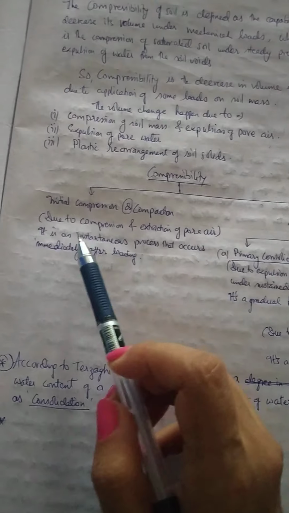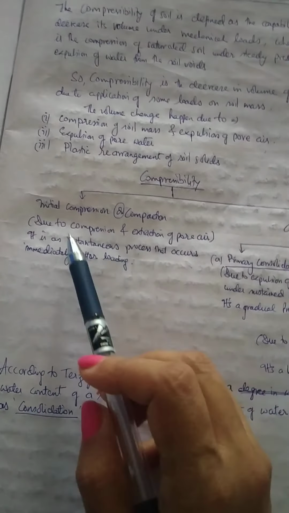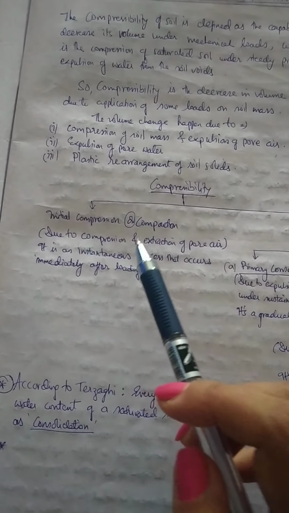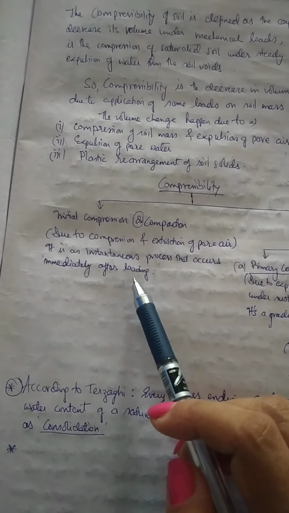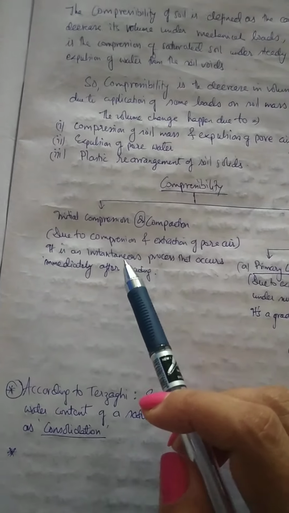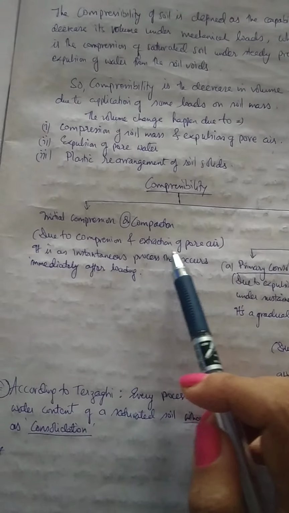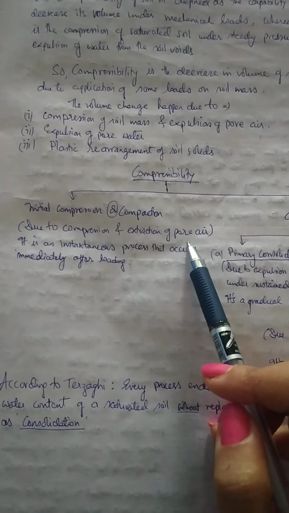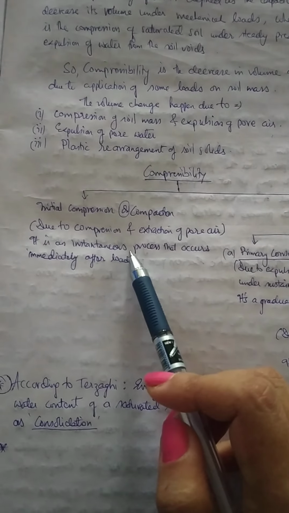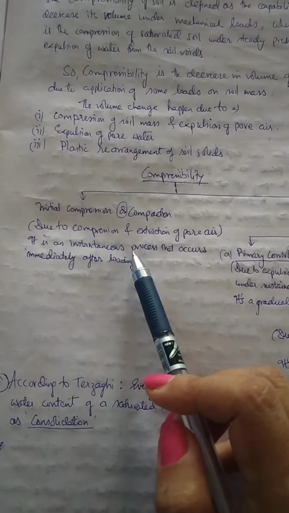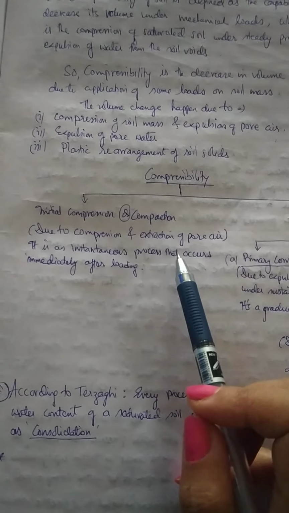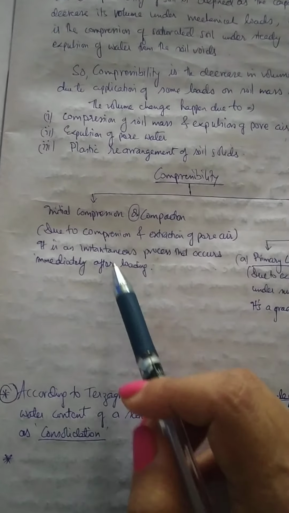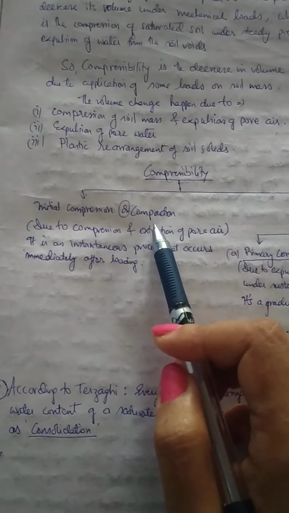In compaction, the initial settlement of the soil mass occurs due to the increase in pressure because of loading, and it happens because of the extraction of the air present in the voids of the soil mass. This happens instantaneously as soon as the load is placed. All the air present in the voids is expelled, the soil settles and the volume decreases, and that is called the initial compression or compaction.